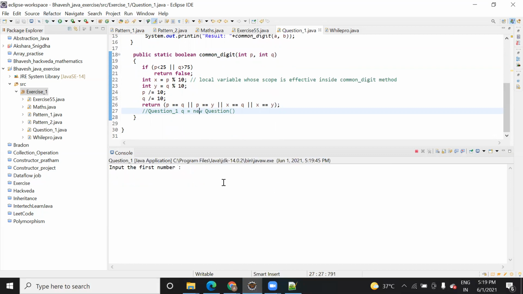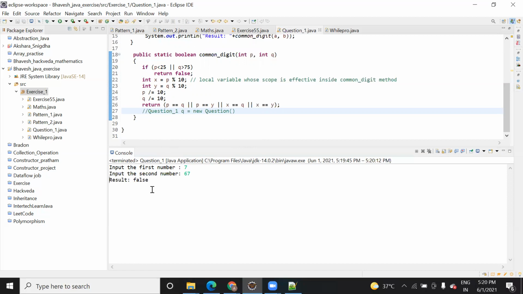Why is this there? 25 to 75. I just added it while solving, when I was applying the logic, so I thought to take values in that range only. It was working, so let's see. If not, then I can modify this code. Let's take 7 and 68. The first value is what? 67 and 7, you can take. It was giving false, right?